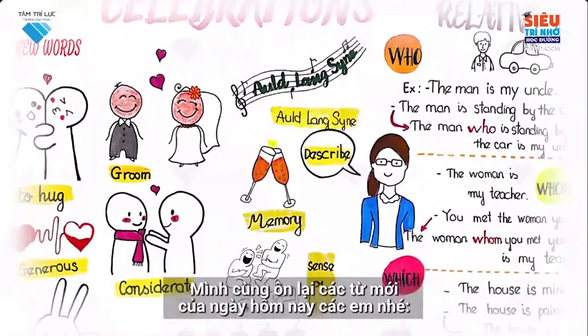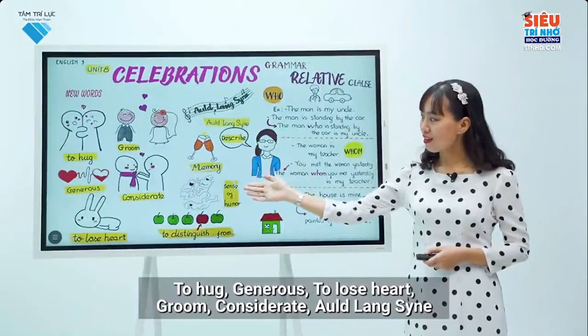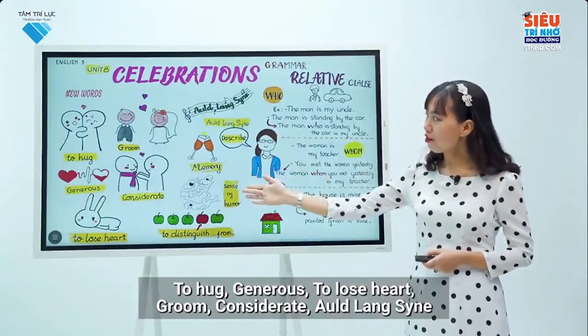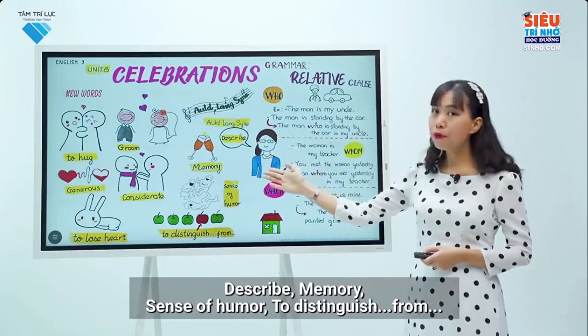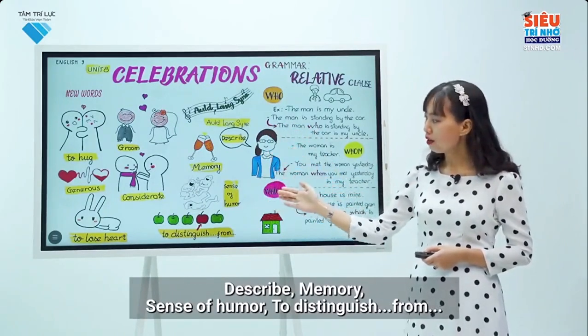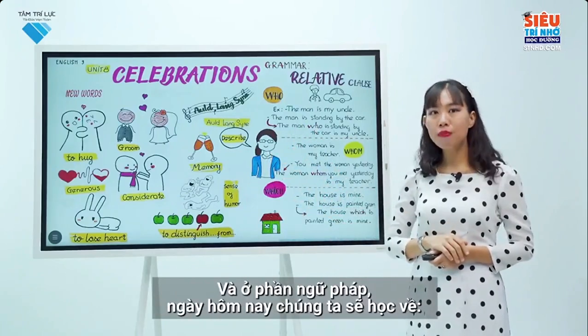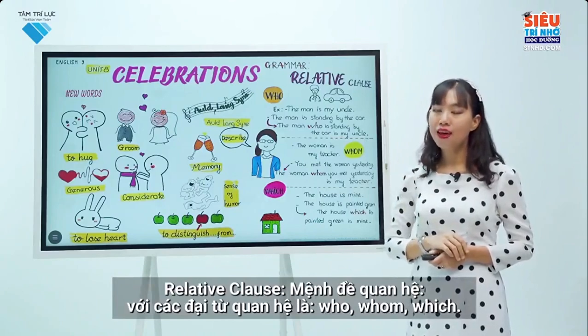Let's review today's new words. To hug, generous, to lose heart, groom, considerate, Auld Lang Syne, describe, memory, sense of humor, to distinguish from. And in the grammar part, today we will learn about relative clause with the relative pronouns who, whom, which.